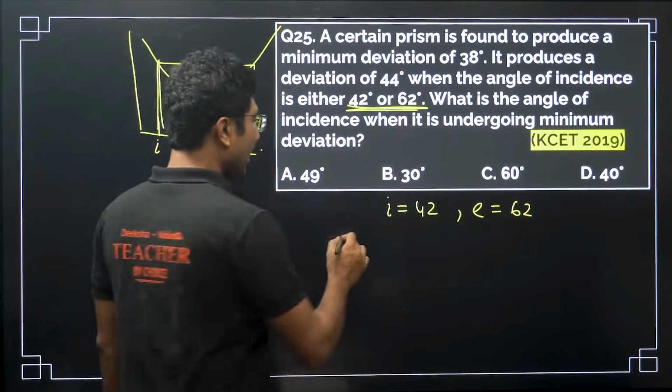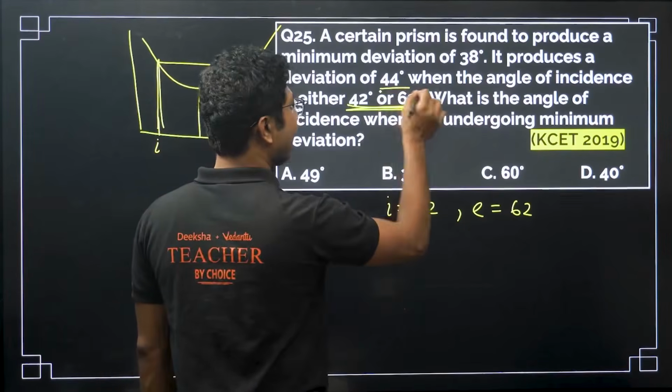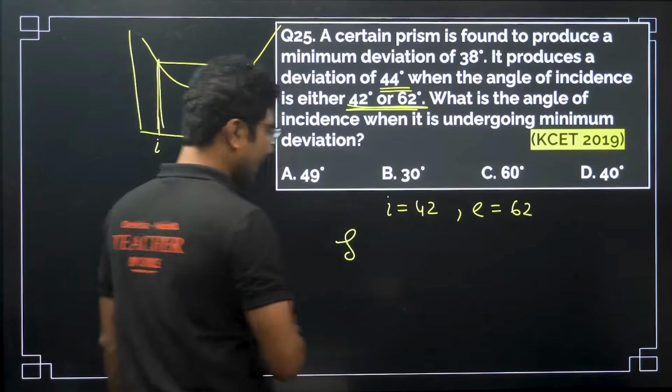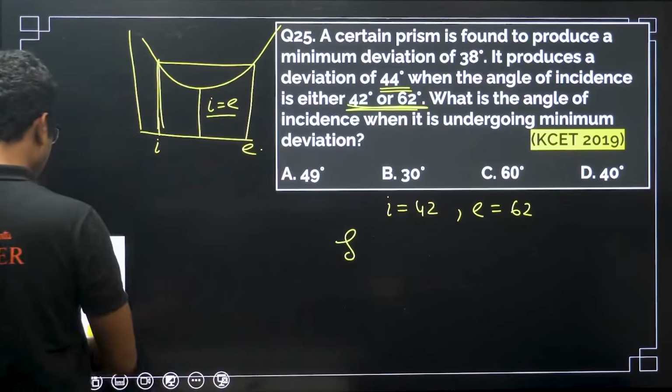In this particular case the angle of deviation is given, delta equals 44 degrees. This is not delta min, by the way.